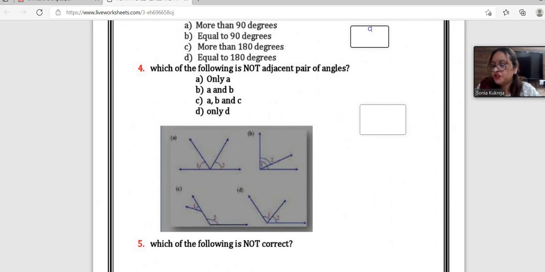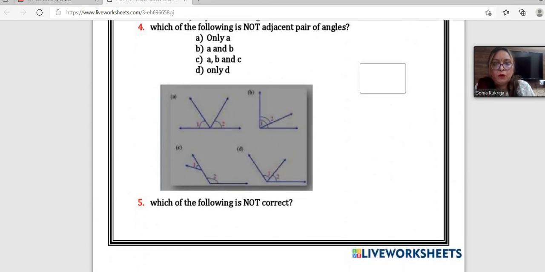Okay, fourth question. Whom should I ask? I think Tanisha can answer this question. Tanisha, which of the following is not an adjacent pair of angles? Only A and B, A, B and C, only D. Which option do you think? Ma'am, its answer is option C, A, B, and C. Absolutely right.